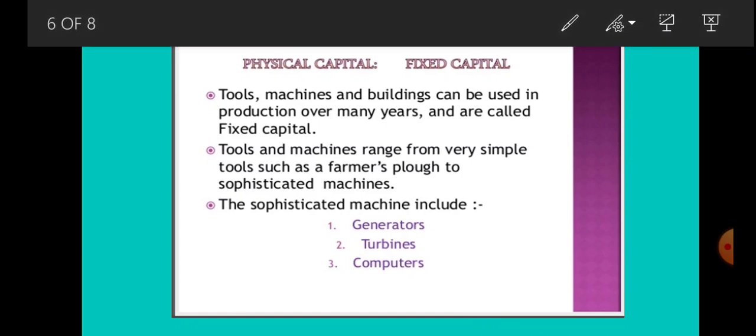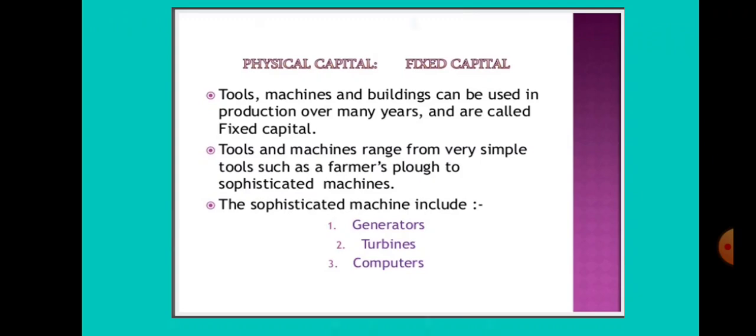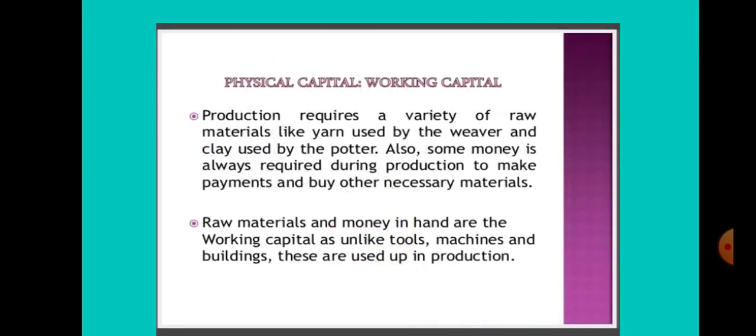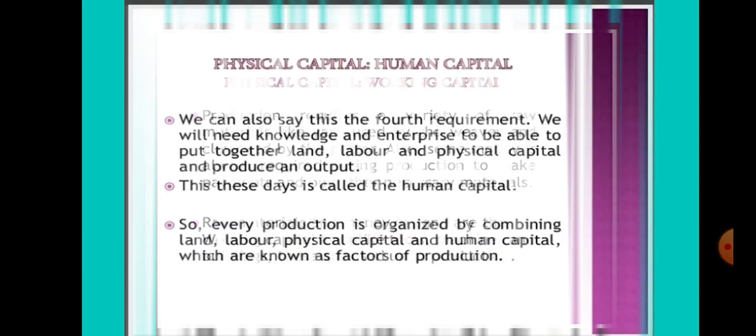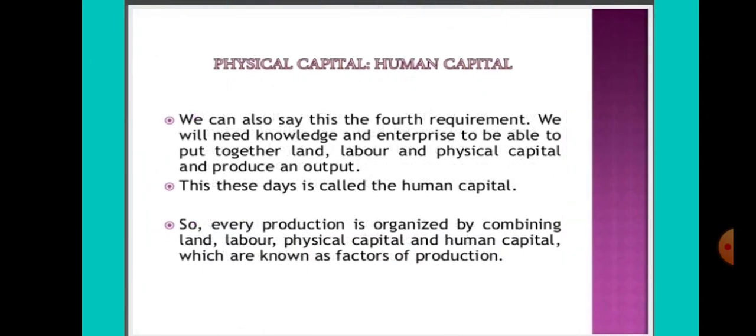Then comes the working capital. Working capital includes the raw material, like the yarn for the weaver, the seeds for the farmer, or the clay for the potter, and so on. Because raw material keeps on changing, it is not fixed, so it comes under the category of working capital. Apart from this, money is also there as working capital.